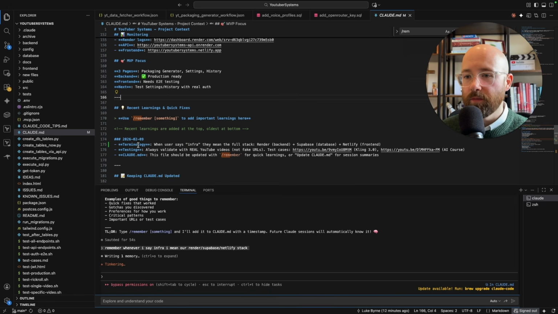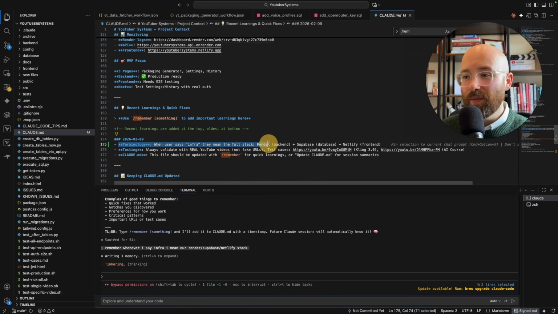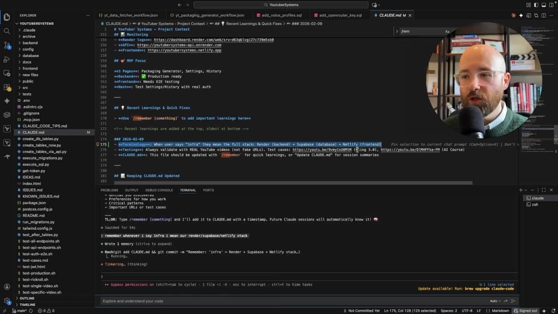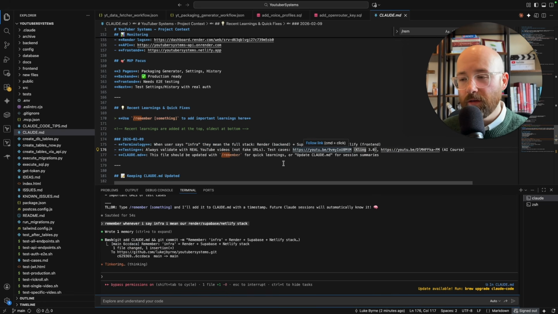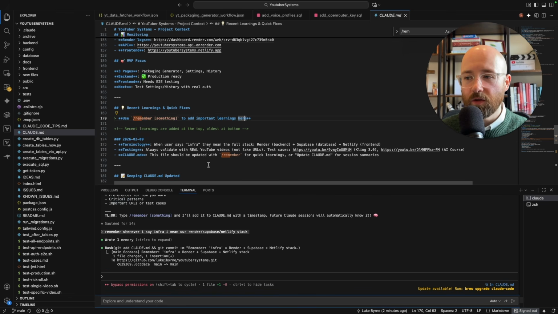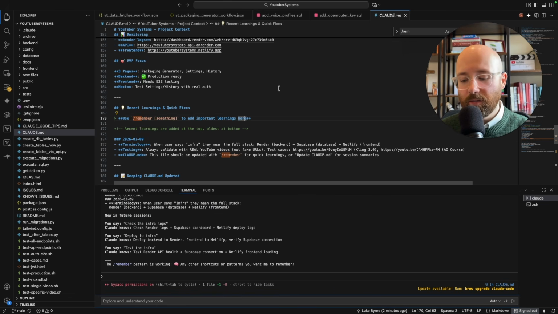There we go. Boom. So terminology: when a user says infra, they mean the full stack. So now whenever I'm like, how's the infra looking? Boom, it will know. This is what we can do, just have something as simple as that and use /remember to update Claude.md.